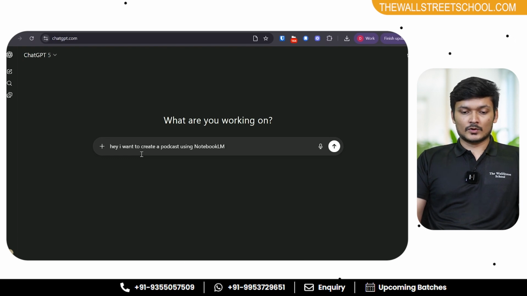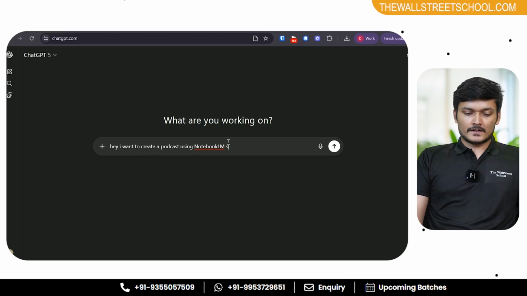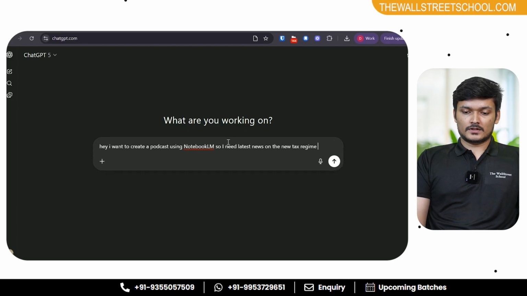I mean, you can also not tell it and just simply do it, but it's helpful. So I need news, and let's say I need latest news on the new tax regime in India.